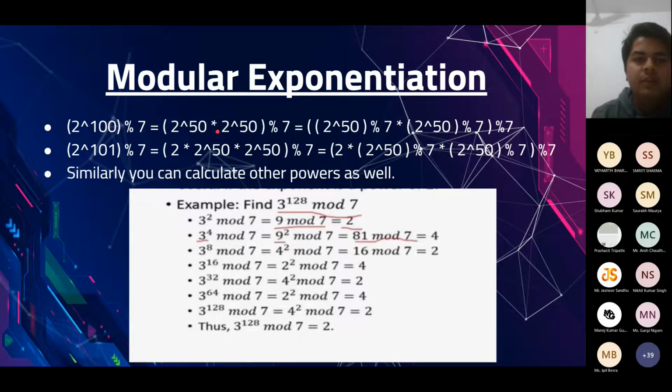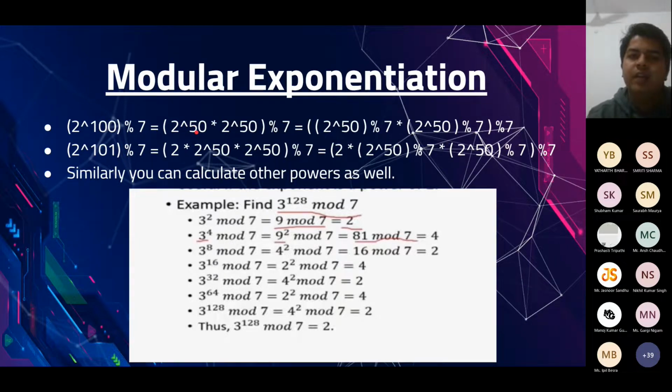In this way, we were able to reduce the number of times the function was called to half. In fact, we can go even further. 2 raised to the power 50 can also be written as 2 raised to the power 25 into 2 raised to the power 25.